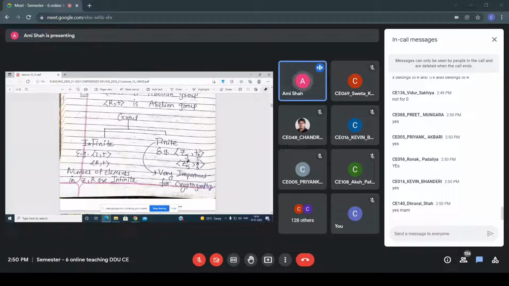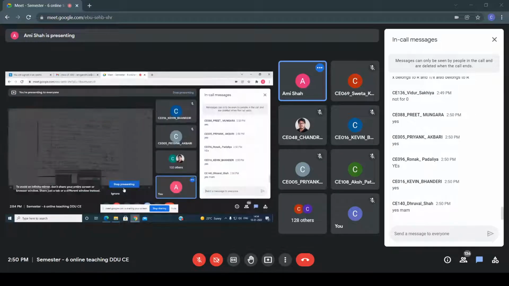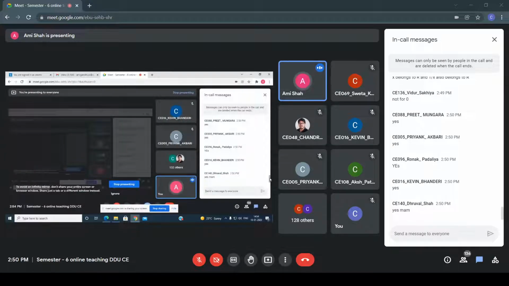So plus 5 means addition modulo 5, and here multiplicative modulo 5. Plus 5 means addition modulo 5. So these are finite groups, because they include Z5. What is the meaning of Z5, everyone?